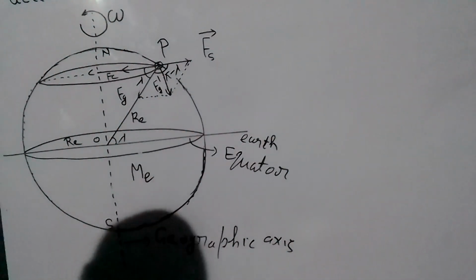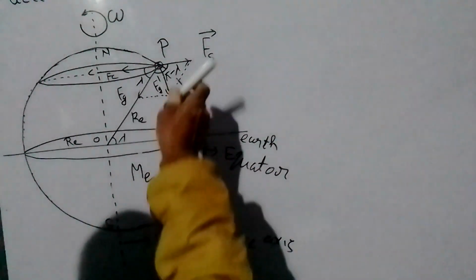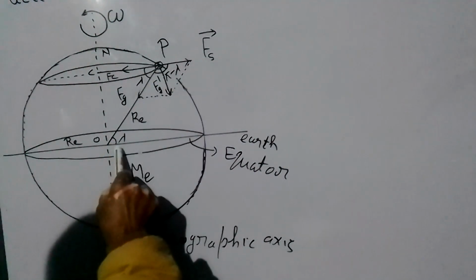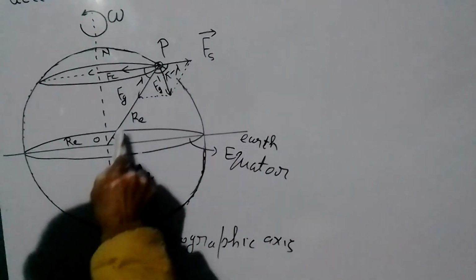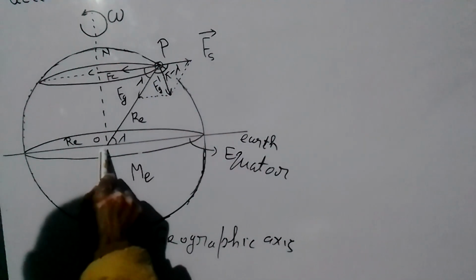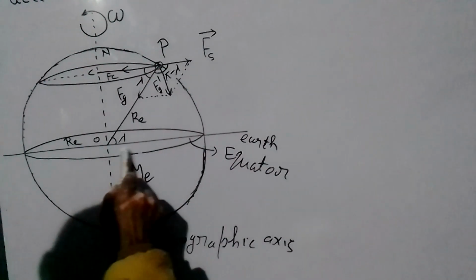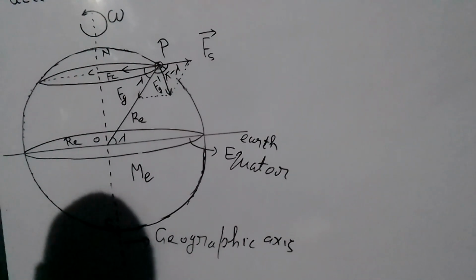Okay. So now we find the net force Fg dash. This particle has latitude lambda. Latitude lambda means the line joining the particle to the Earth center makes an angle lambda with the Earth equator. This is the inclination of the point with the Earth equator.